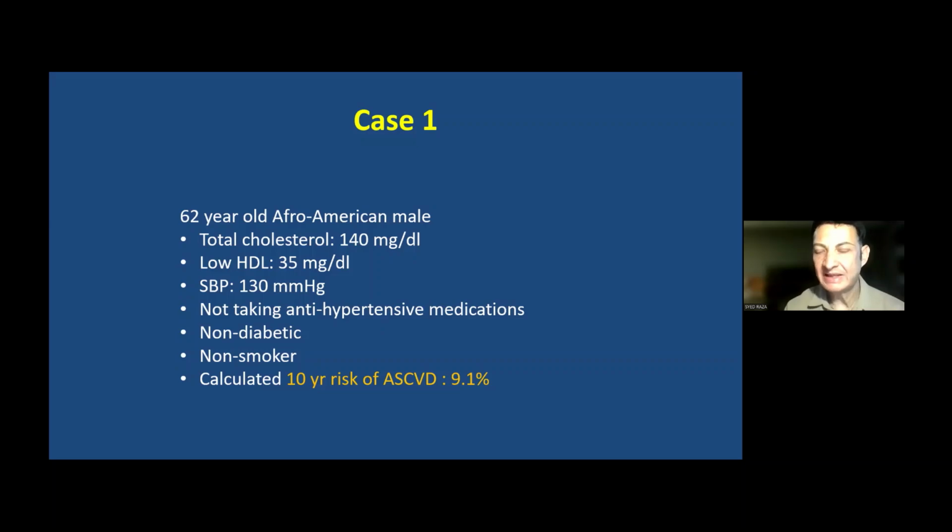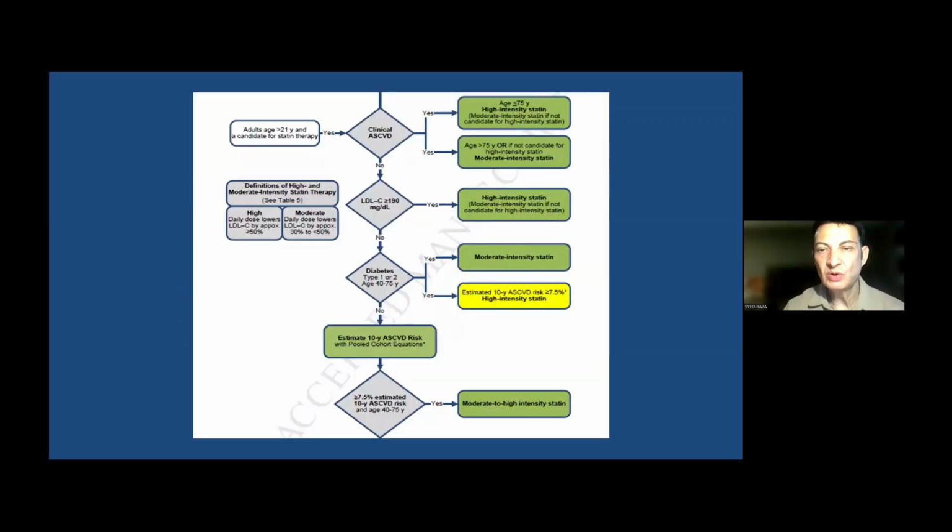So let's see whether he would require statin therapy or not. On this tree, as you can see, on the right-hand panel, these are the different groups of patients where they can fall, and we'll see which category he will fall into to receive which type of statin.